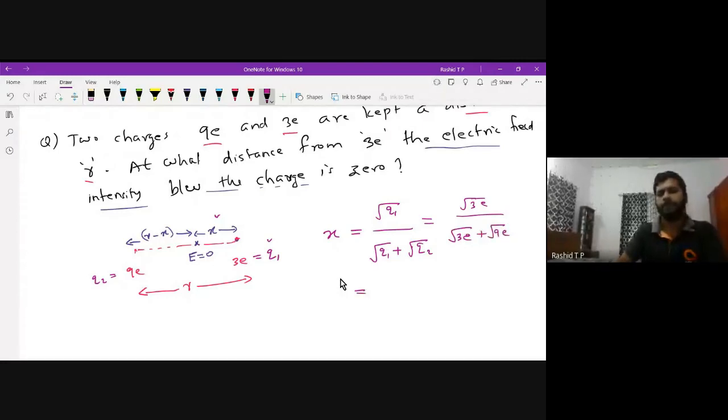Then the root e cancels out: root 3 divided by root 3 plus root 9, and root of 9 is 3. I missed one thing, this is wrong. I have to write here the distance given, R. Distance given R. This is the answer.